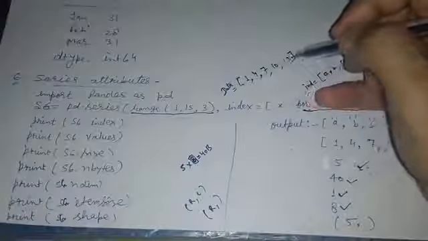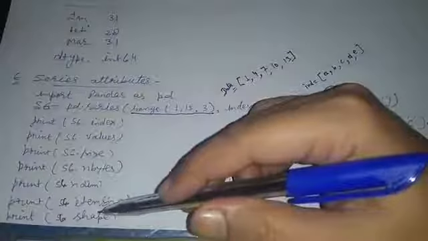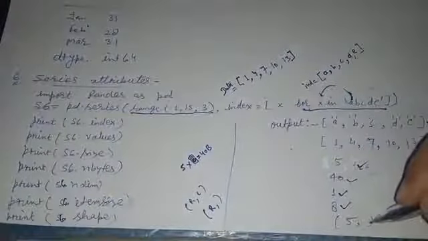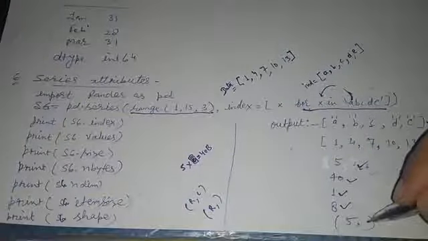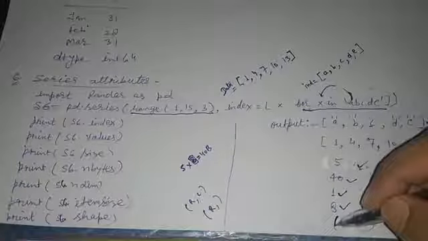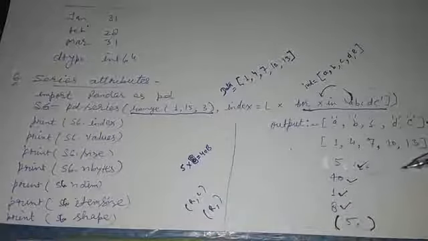So how many elements are there in the series? 1 2 3 4 5. So the answer of s6.shape is (5,), and the second dimension is left blank because it is a one-dimensional array, and it is a tuple, so you have to enclose this in brackets.